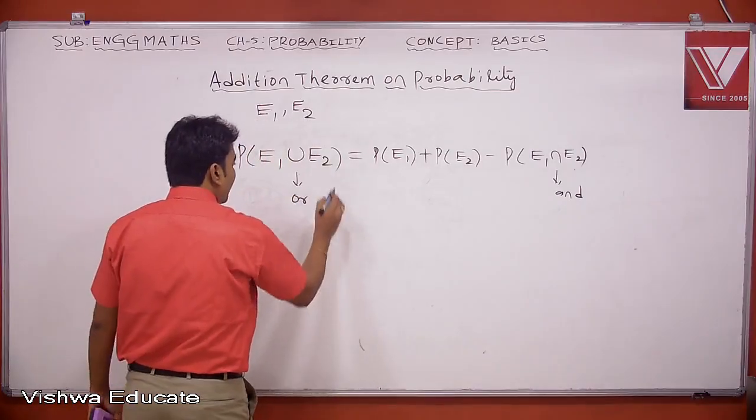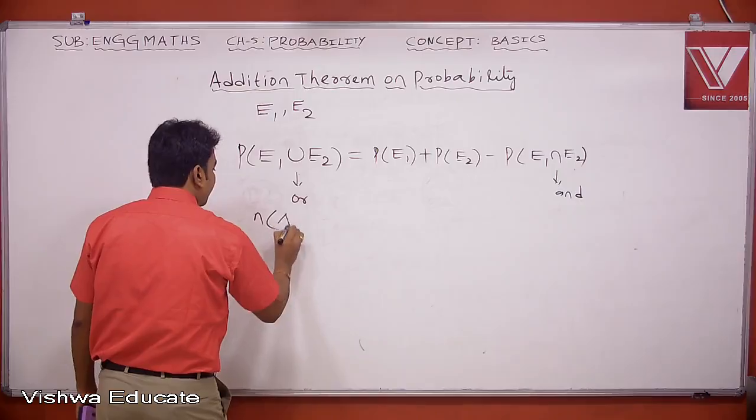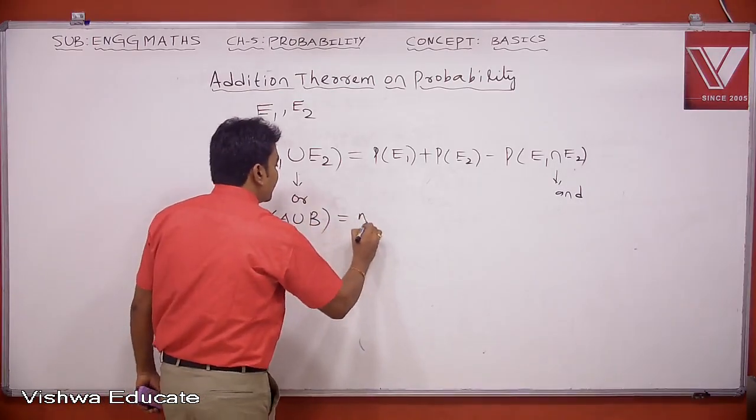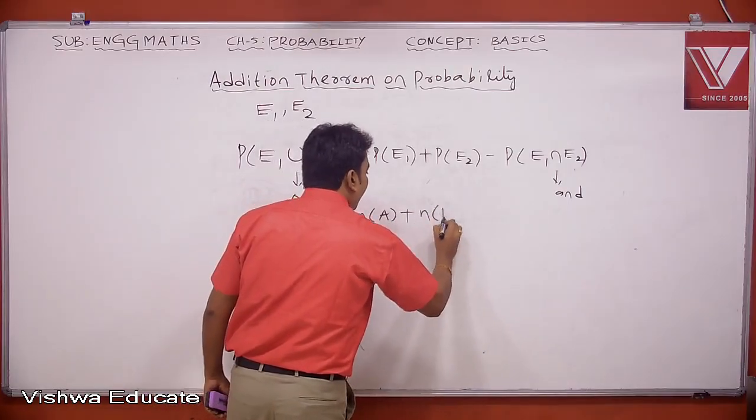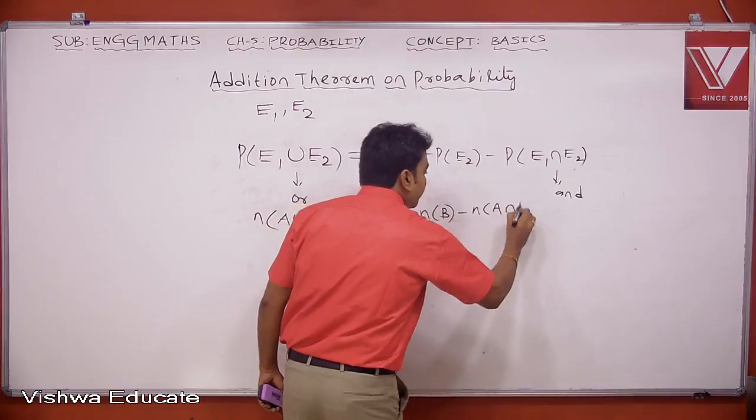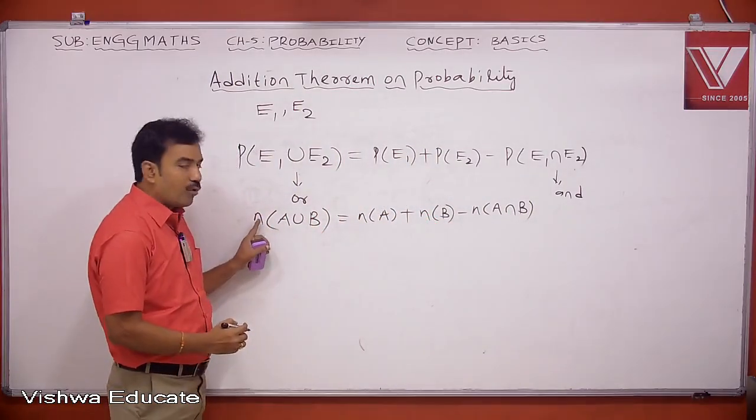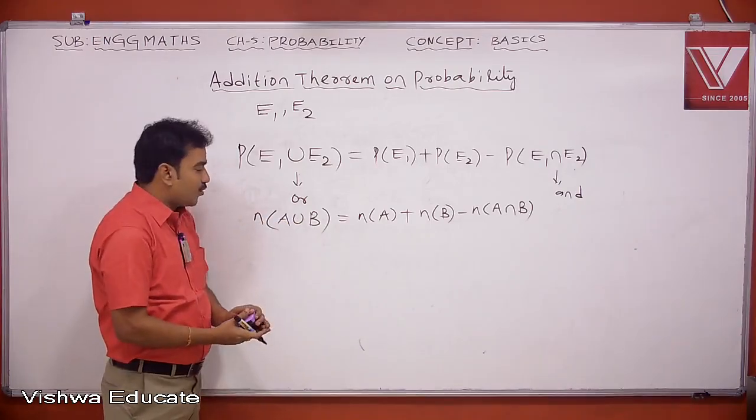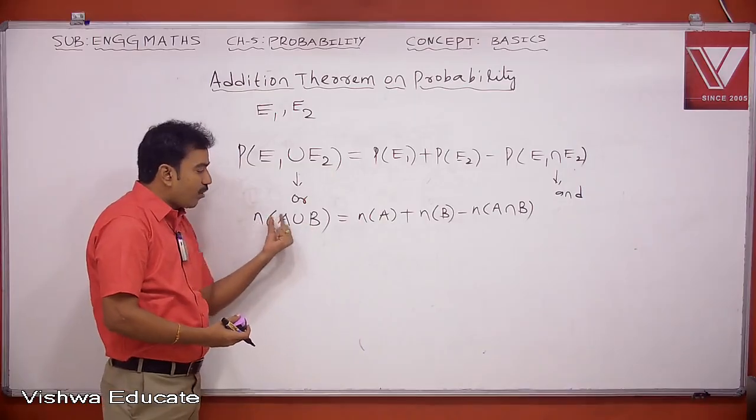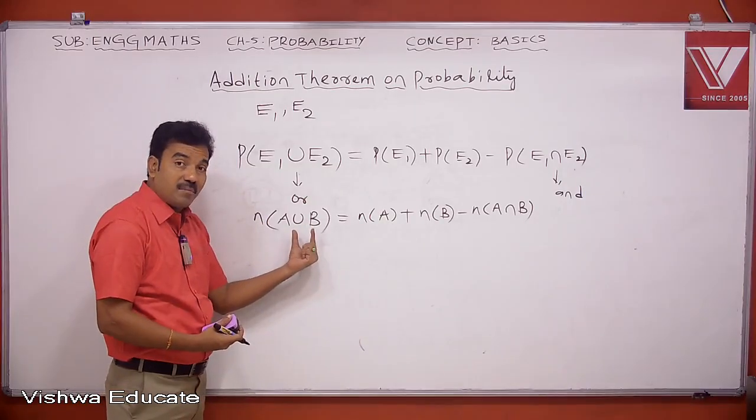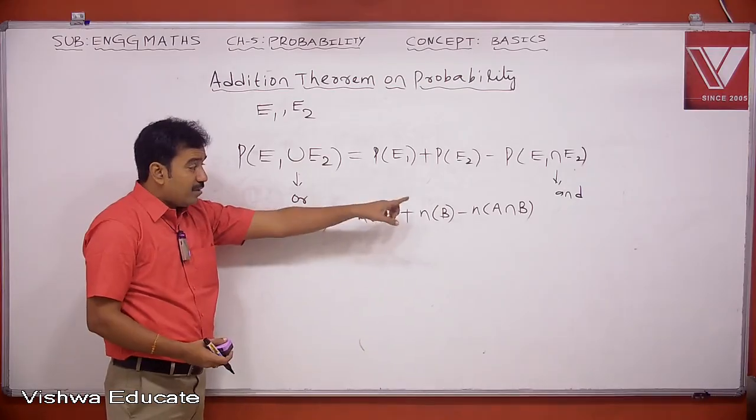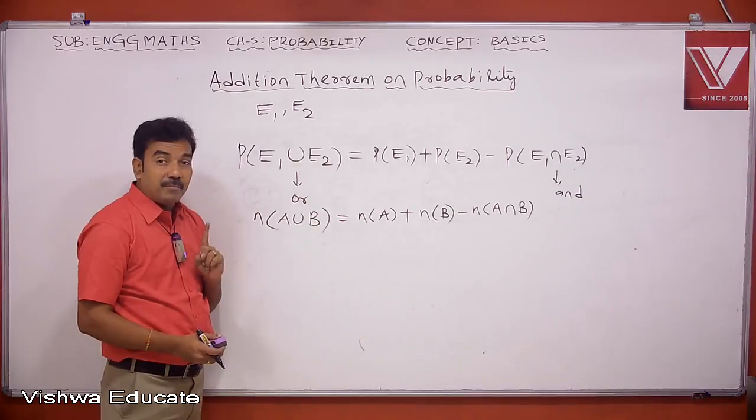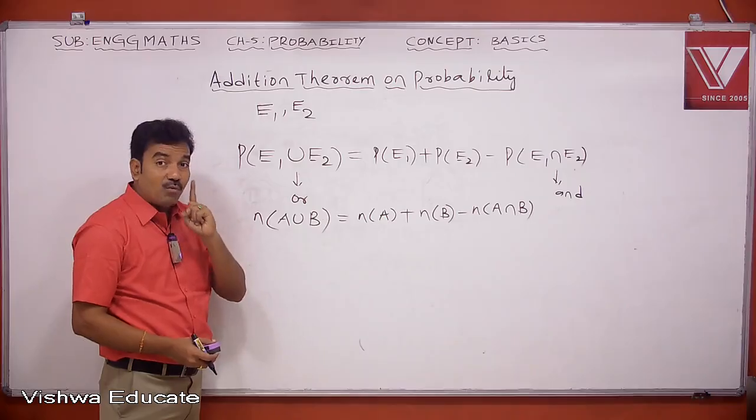Actually, this resembles a statement about sets. Suppose A and B are two sets. N of A union B is nothing but N of A plus N of B minus N of A intersection B. This N represents the number of elements. So N of A union B represents the number of elements in the union of two sets A and B, which is the number of elements in A plus the number of elements in B minus the number of elements in A intersection B. Because if an element repeats in both the sets, that has to be counted only once.